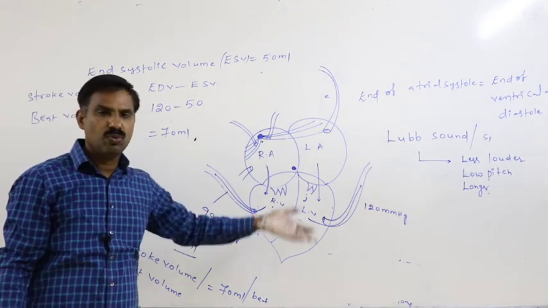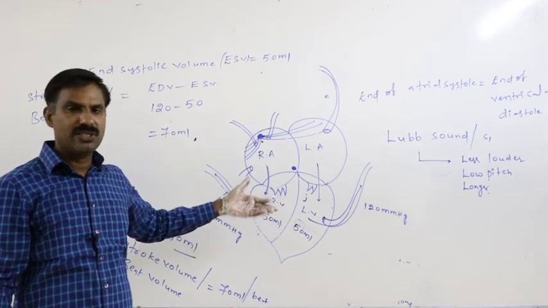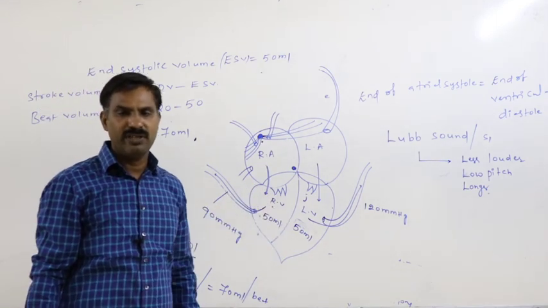Then next, what is ventricular relaxation, that is the joint diastole, I will tell in the next class.